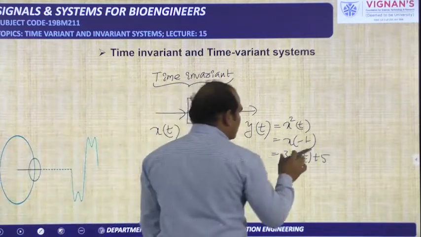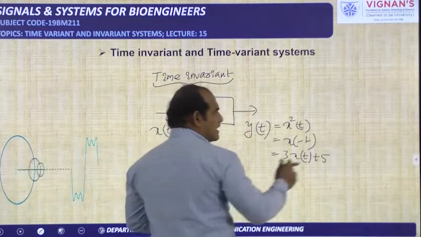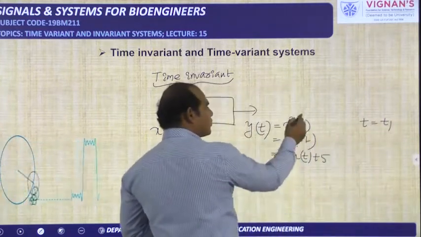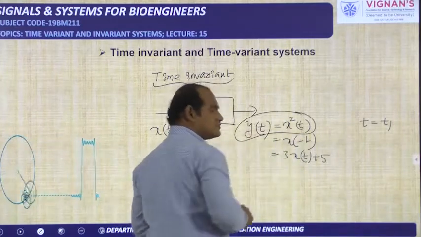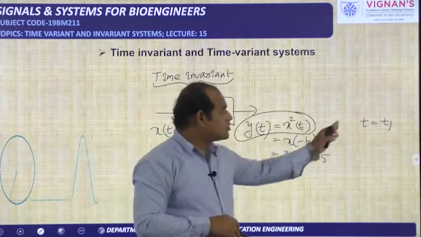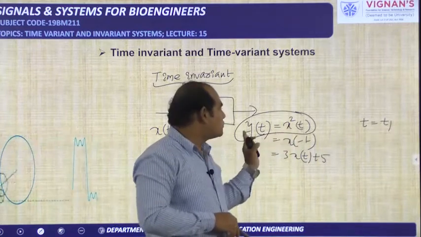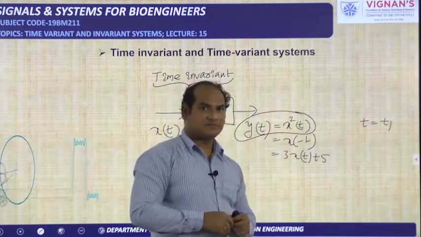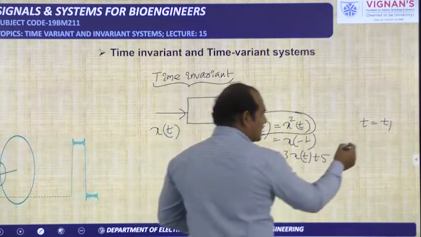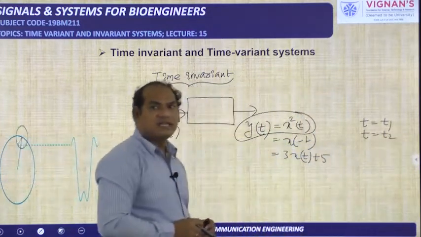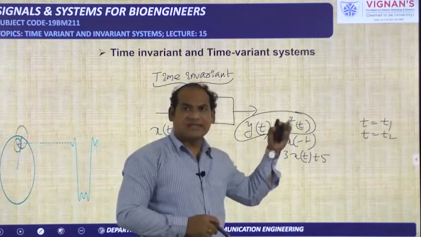Now one system we are taking. At t is equal to t1, the relationship between input and output is given like this. That means at t is equal to t1, if you provide the input x of t, the output is the square of x of t. Now if t is equal to t2, after a certain amount of time you are giving the input x of t again.